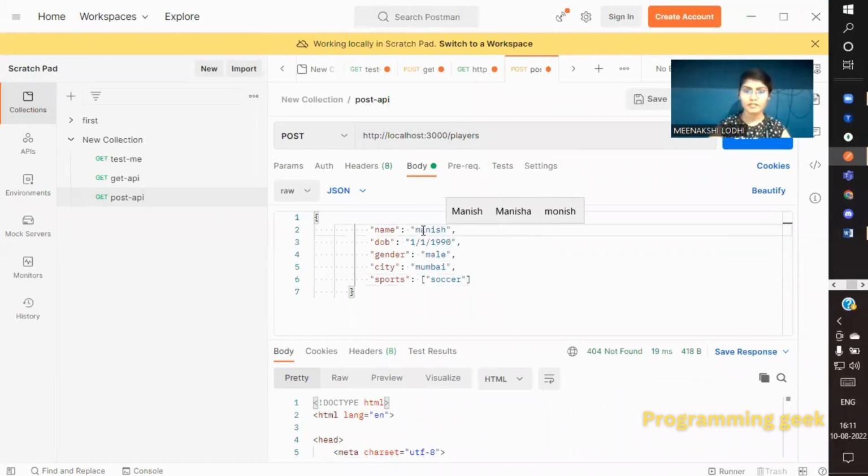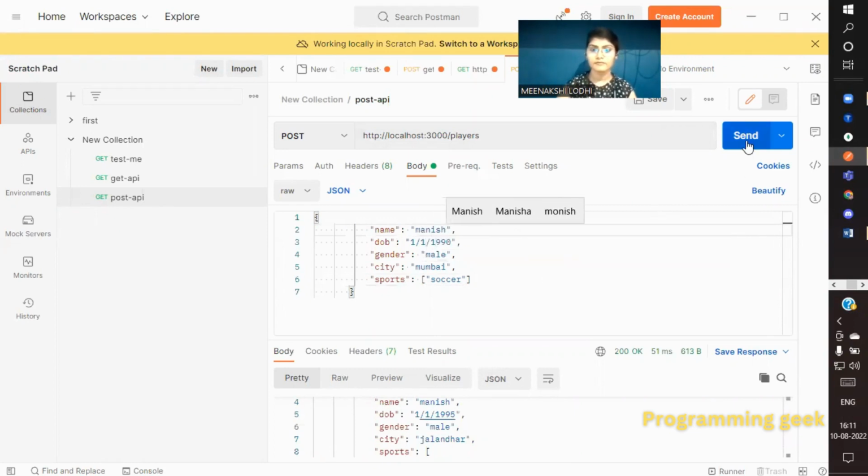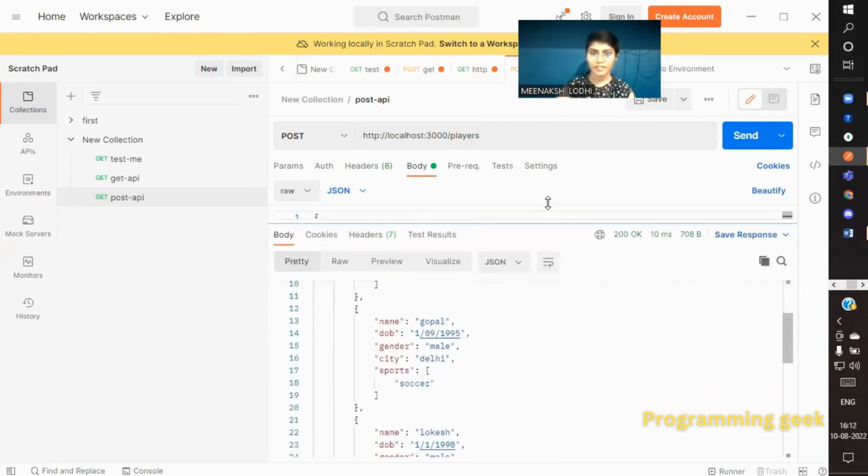If the name is similar to the given data, it will print the message "This player already exists." Otherwise, if the name is different, like Meenakshi, it will add the data in this array. This is the new data.